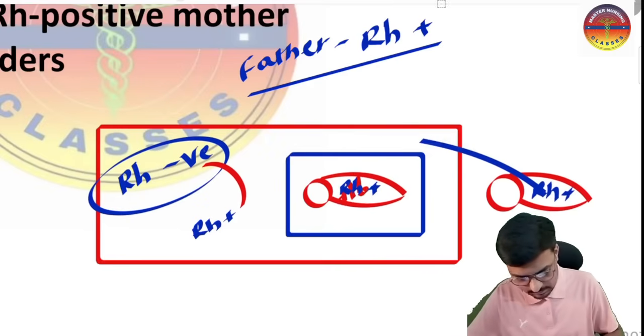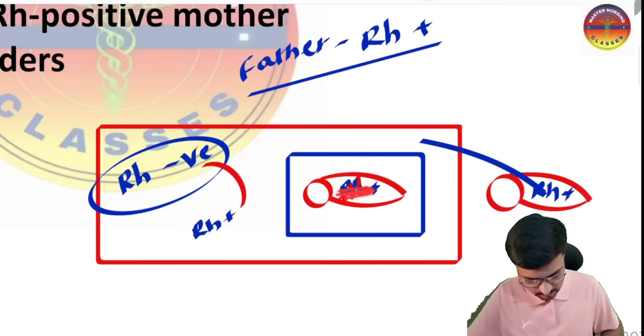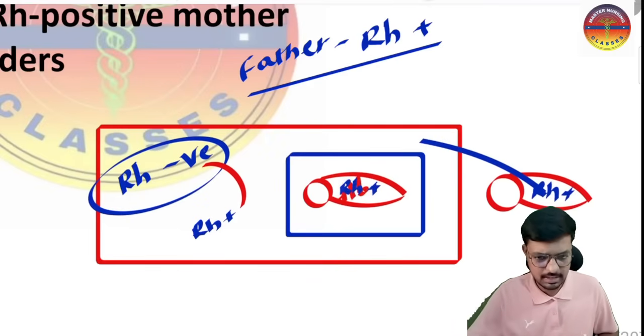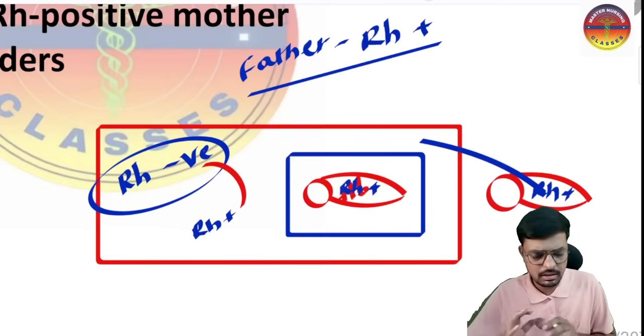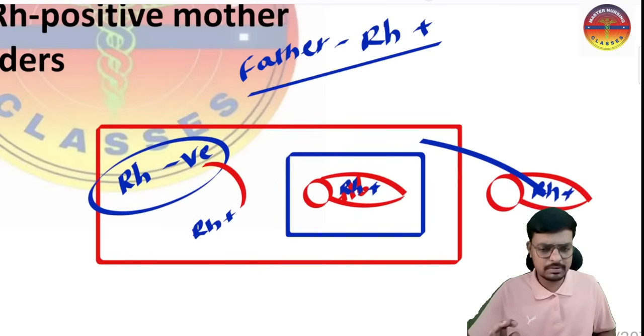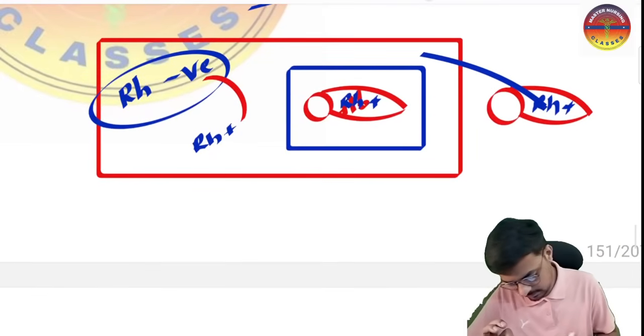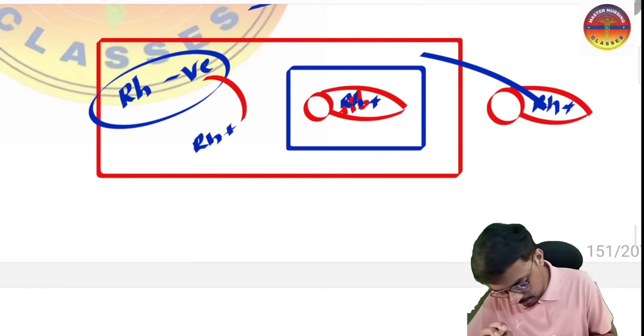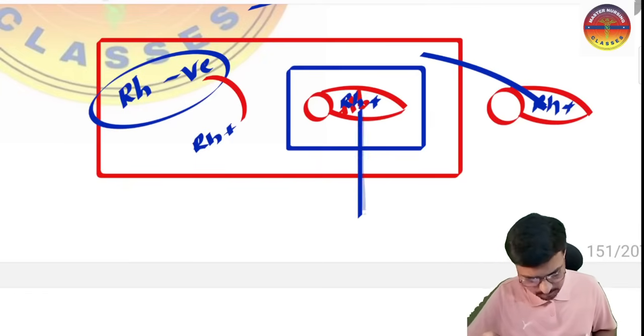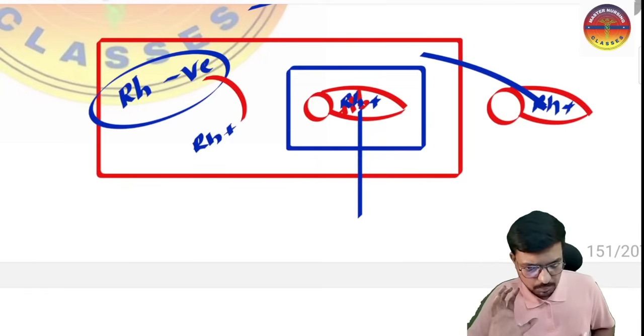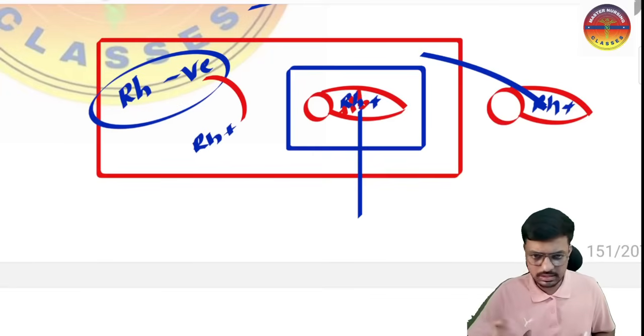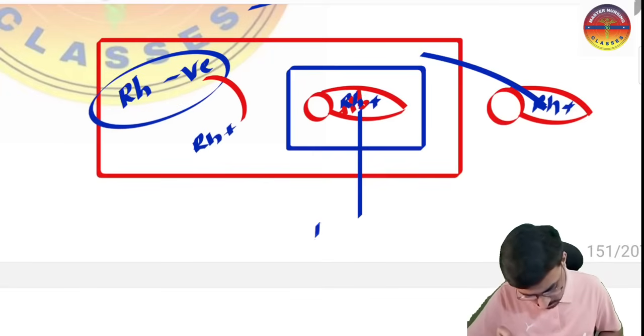Now an antigen antibody reaction happens, which causes heavy damage of the RBCs, called hemolysis. That happens due to the incompatibility between the RH positive baby and the antibodies against RH positive. That is what we call RH incompatibility.